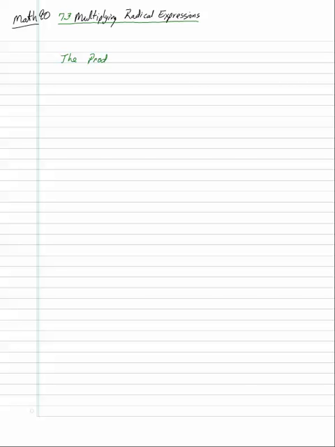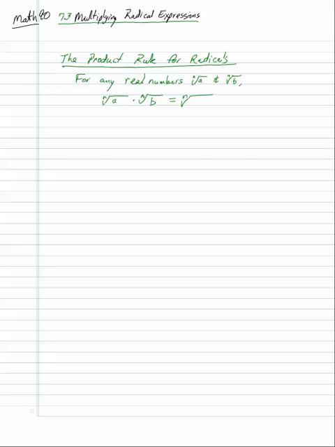cover it again. Product rule. Okay, so the product rule basically says that if you have the same index, the nth root of a times the nth root of b, then you can make it one radical with the same index, so that's the key, and then you just multiply the numbers inside, the two radicands. So the nth root of a times the nth root of b is the nth root of a times b.